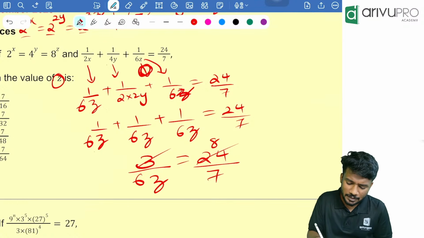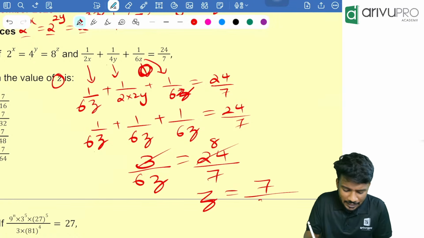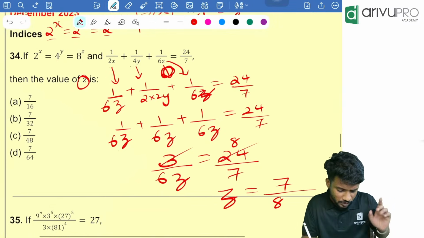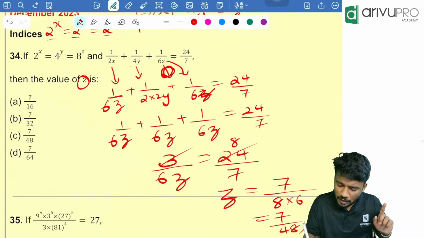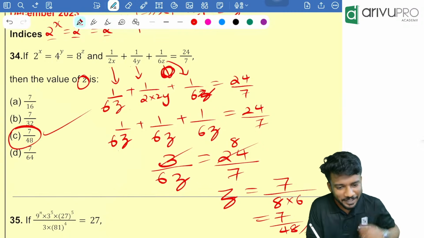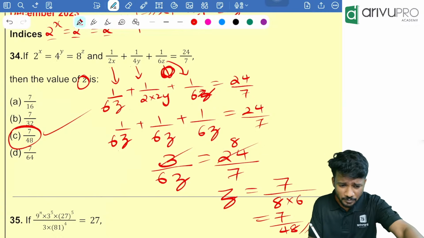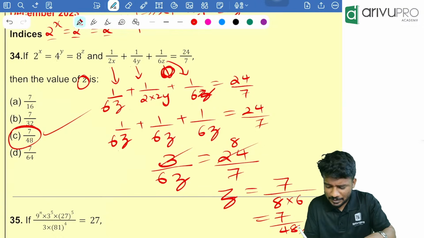Cross multiply and accordingly write. That means z is equal to what? 7 divided by 8 into 6, right? 8 into 6, which is nothing but 7 divided by 48. Correct? Option C is the answer. Got it. Understood. Anyone is having any doubt? Please tell me. Got it? That is the z value.